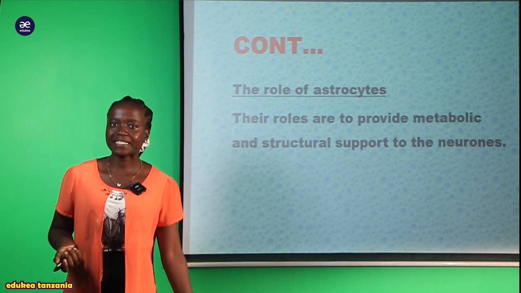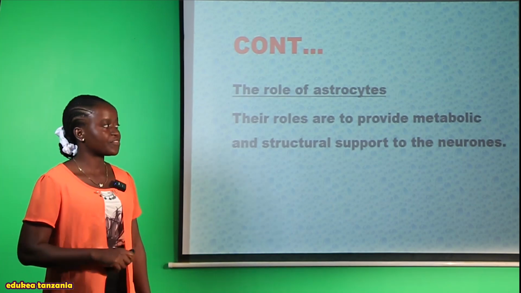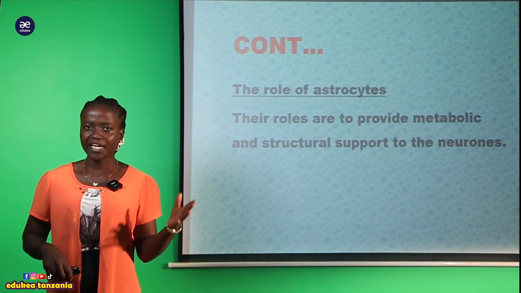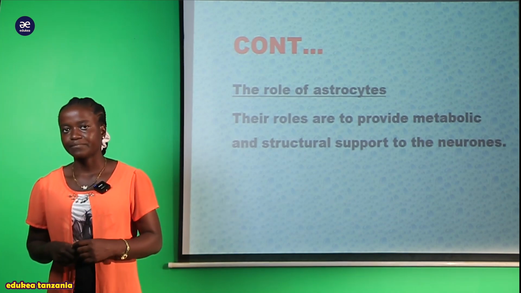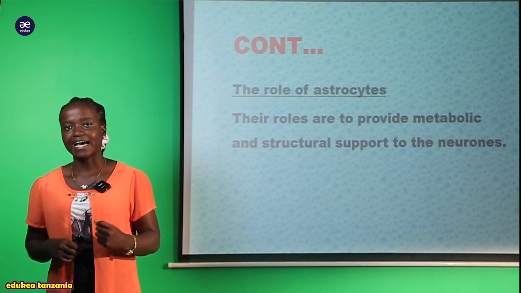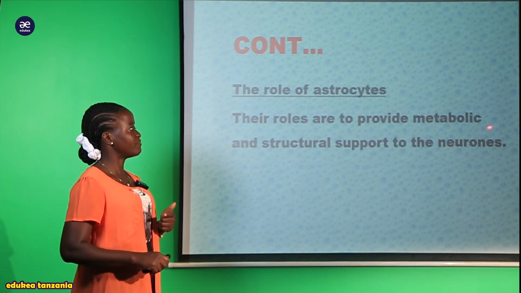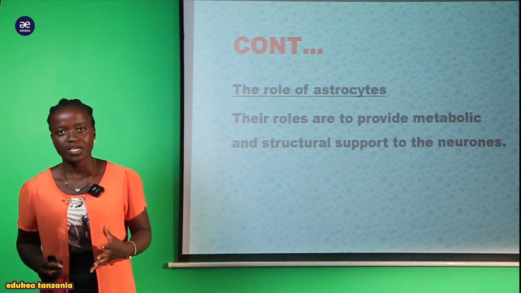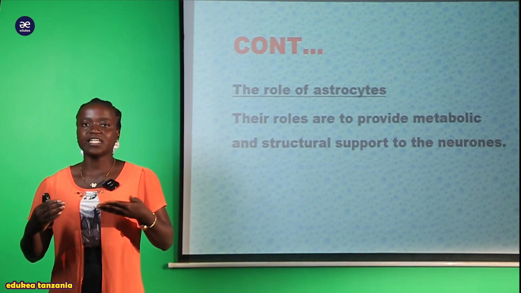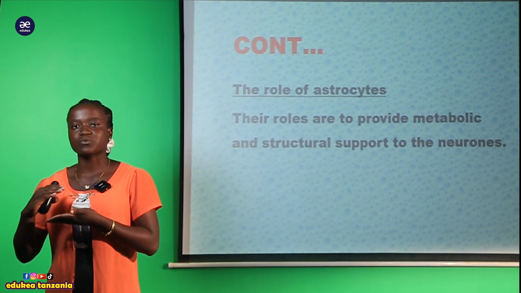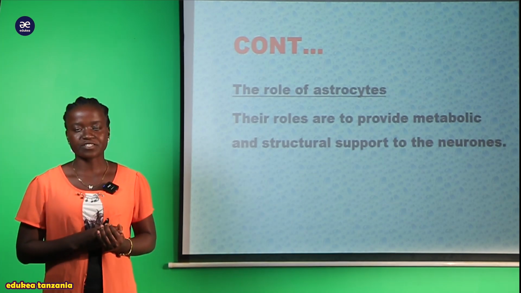So it provides metabolic together with structural support to the neuron. Kwa hii tunayoita astrocyte, that is star-shaped neuroglia, hii inafanya kazi ya kuprovide metabolic and structural support. It provides structural support to the neuron so that any kind of impulse can pass through very smoothly to enter into the central nervous system.